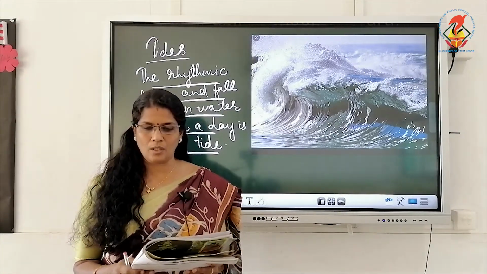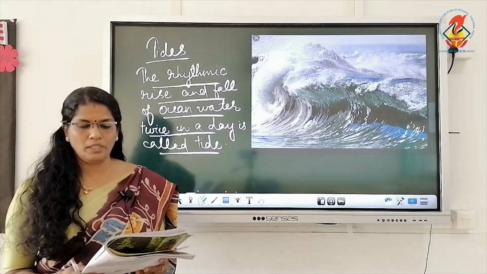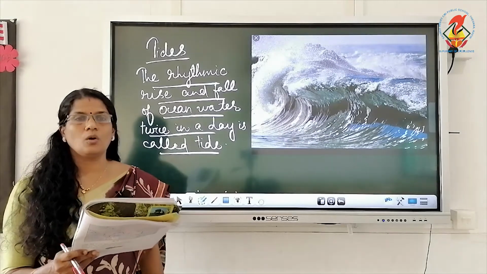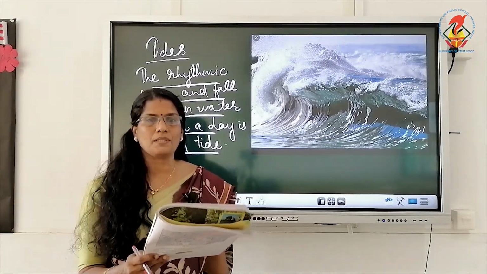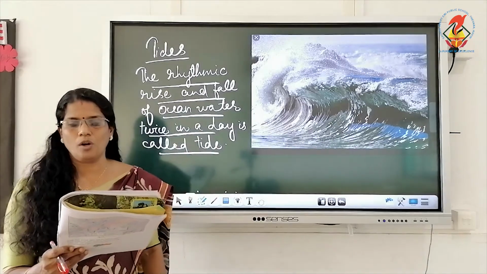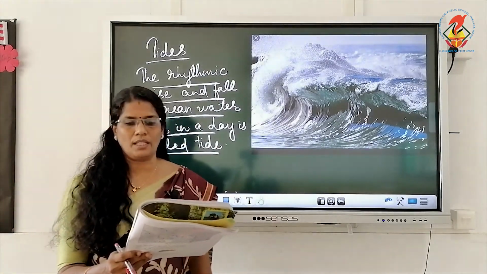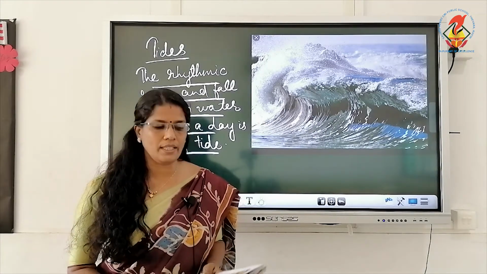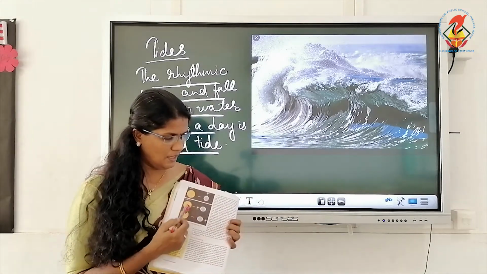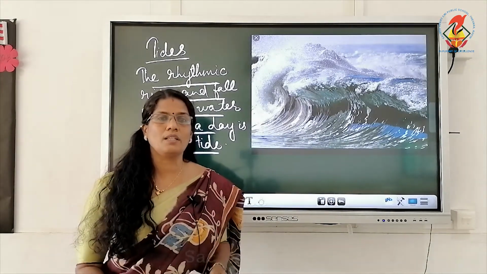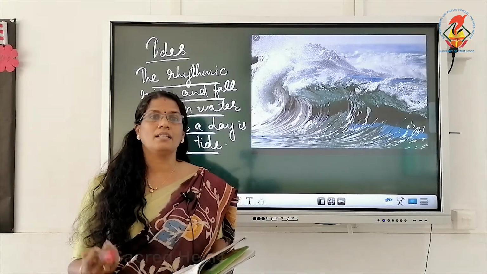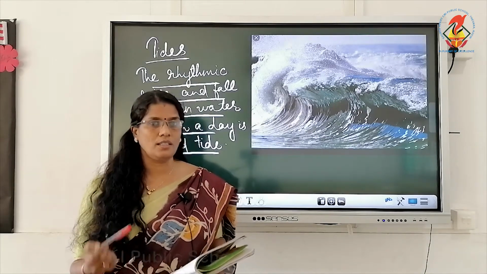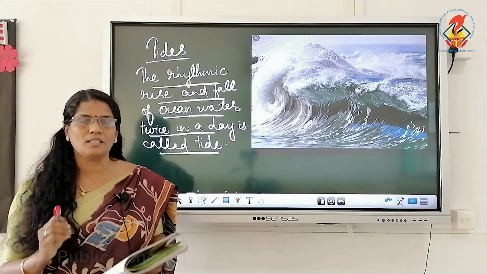Now low tides are caused when the moon is in its first and last quarter. The ocean water gets drawn in diagonally opposite directions by the gravitational pull of the sun and moon, resulting in low tides. These tides are also known as neap tides. In this picture this is clearly explained. High tides are caused when earth, sun and moon are on the same line, caused by the sun and moon's gravitational force exerted on the earth. Low tides are also known as neap tides.